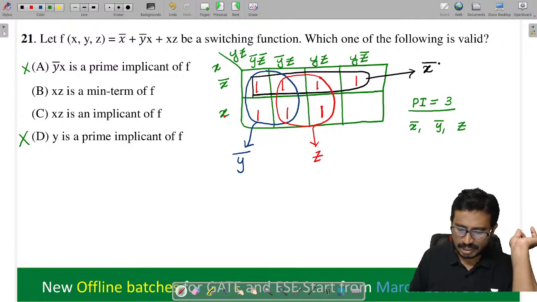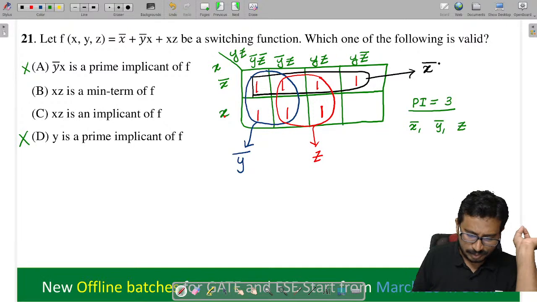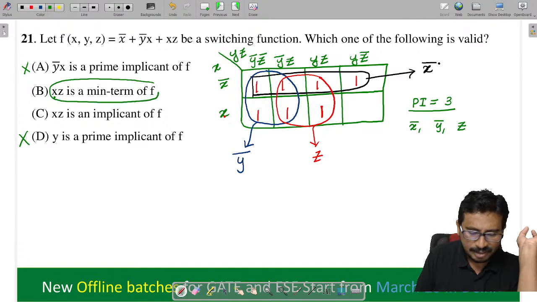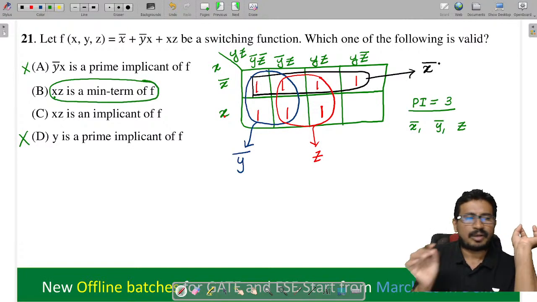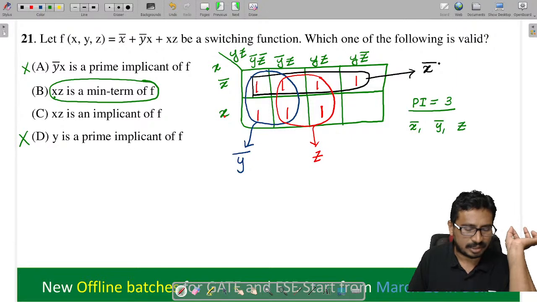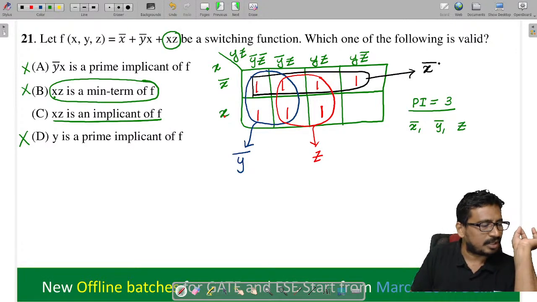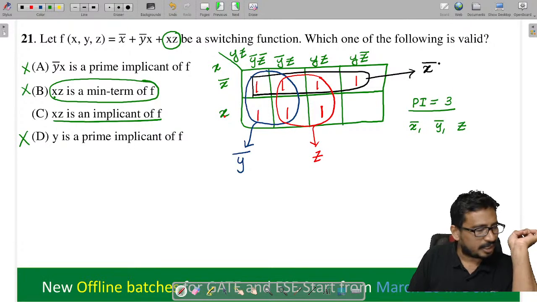Right. Now next, XZ is not a minterm. A minterm should contain all the variables; all must be present. So that's why this is not a minterm. XZ is an implicant. Yes, XZ is one of the minimized forms, but it is only an implicant.